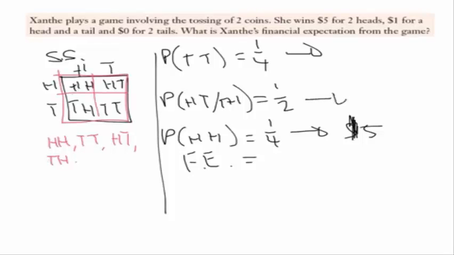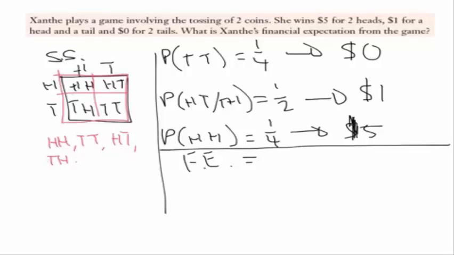$5. For this one, actually I'll keep reading, $1 for a head and a tail, so that's $1, and $0 for tails. The way we work out the financial expectation is we go 1/4 times 0, which of course is going to be 0, plus 1/2 times 1, plus 1/4 times 5. So 1/4 of the time she gets nothing, so that's still nothing.